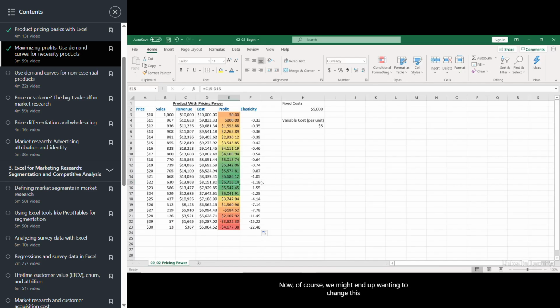Now, of course, we might end up wanting to change this for appearance's sake and make it say $21.99, but that's outside the scope of what we're interested in at this point in time.